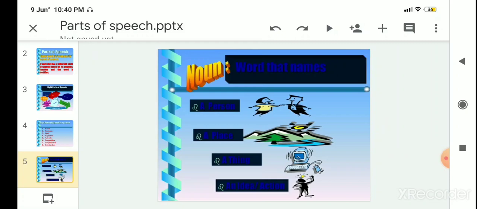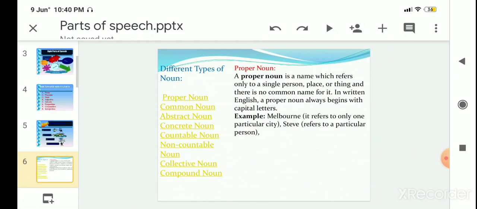What is a noun? Noun is a word that names a person, place, animal, and things. There are different kinds of noun: proper noun, common noun, abstract noun, concrete noun, countable noun, non-countable noun, collective noun, and compound noun. What is proper noun?